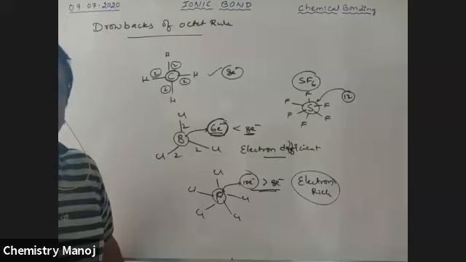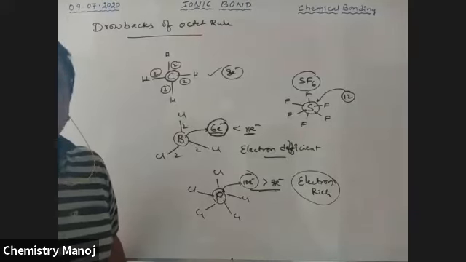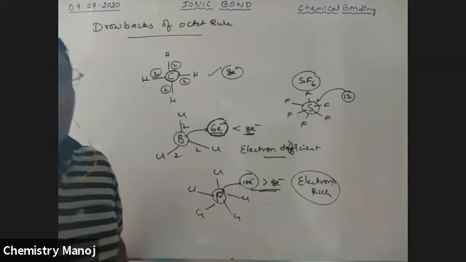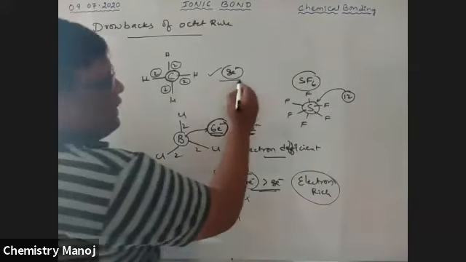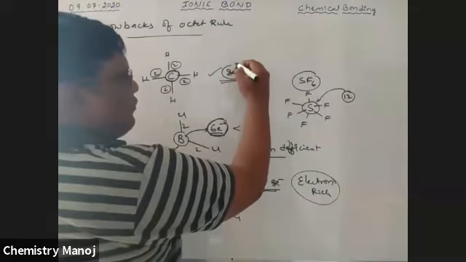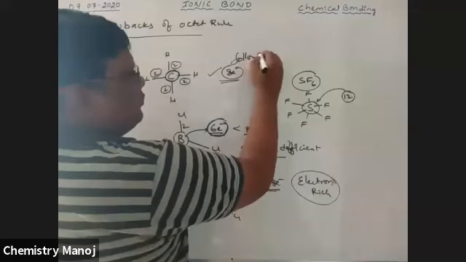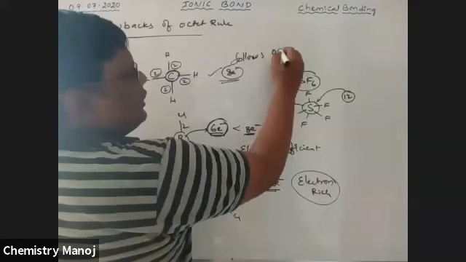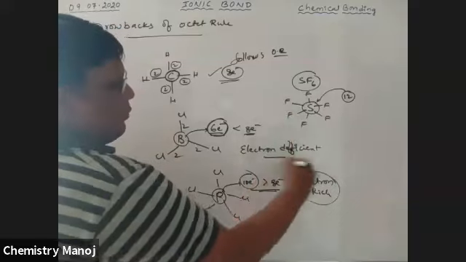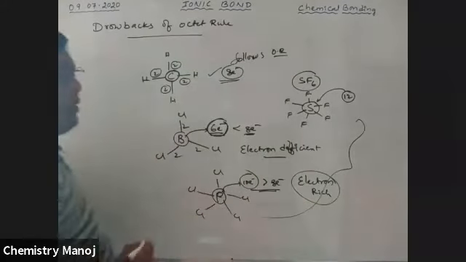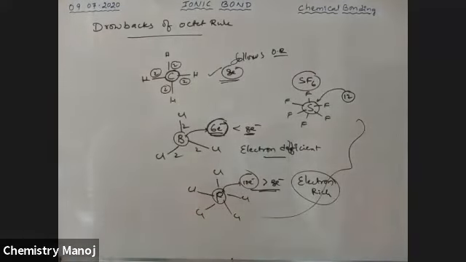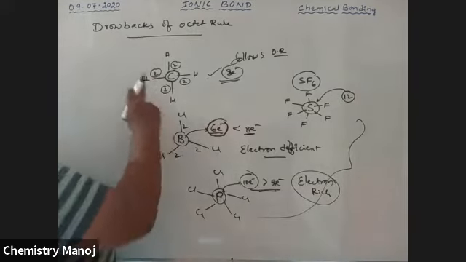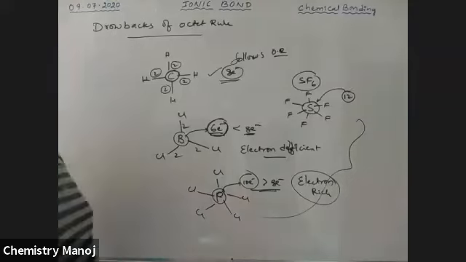Having less than 8 electrons, electron deficient molecules. Having greater than 8 electrons, electron rich molecules. Exactly 8 electrons follows the octet rule. These compounds do not follow the octet rule.